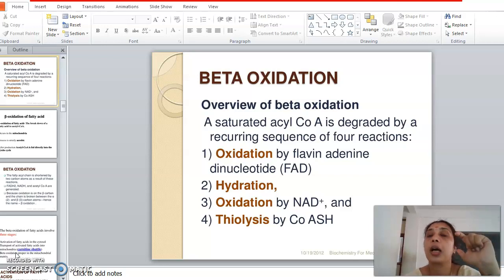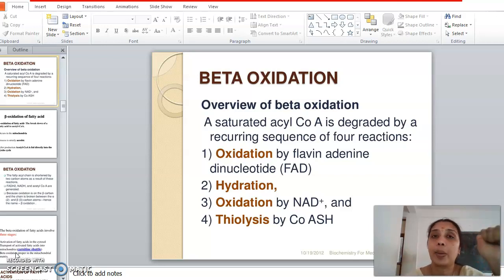Then again, a second round of oxidation is happening, which is carried out by NAD-dependent dehydrogenase enzyme, which converts that OH on the third position, or the beta carbon atom, with the H removed in the form of H2, so that NADH plus H plus will be formed, right? So that the OH is replaced with a keto group, right?